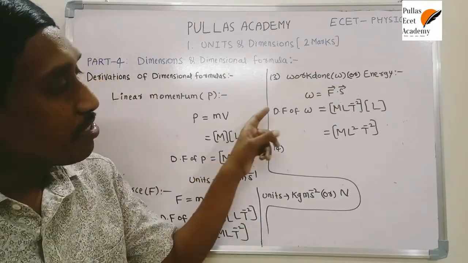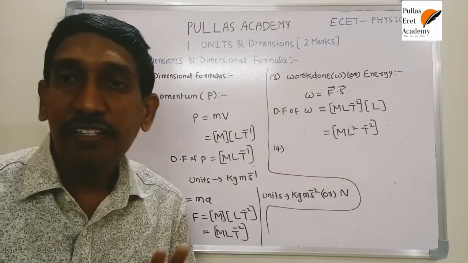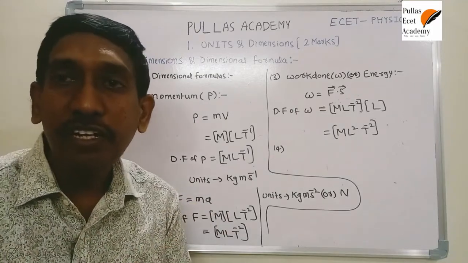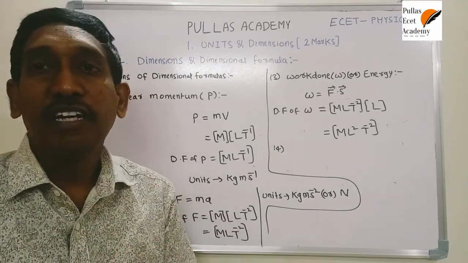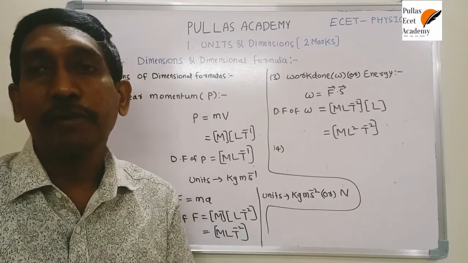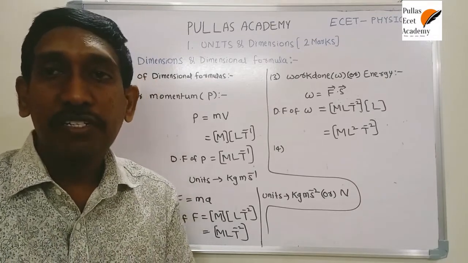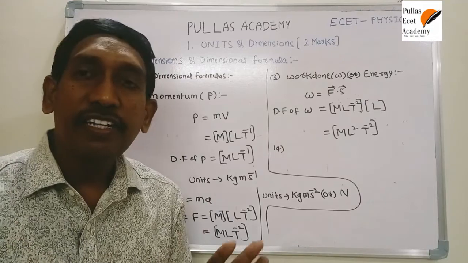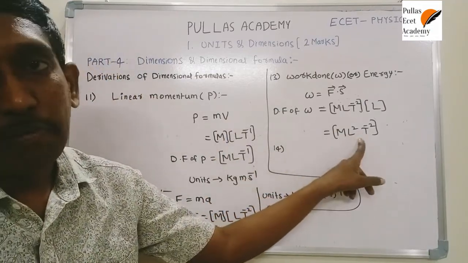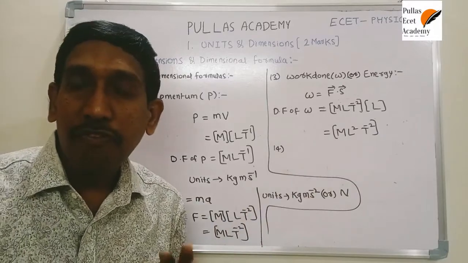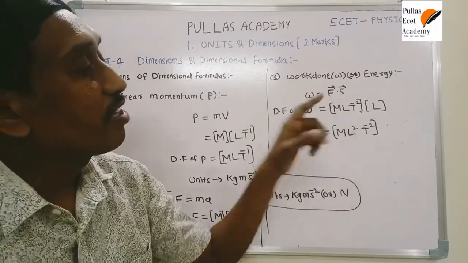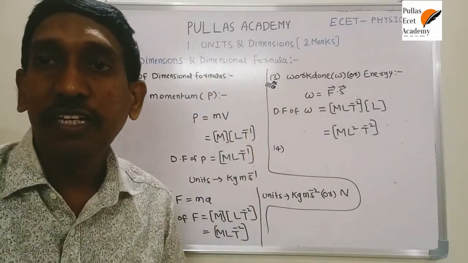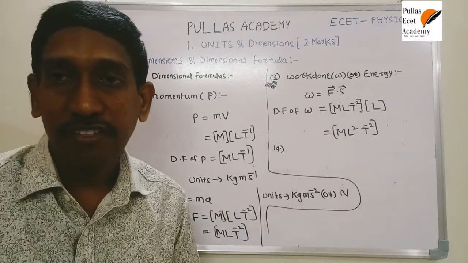That's why the dimensional formula of energy and of work done is the same. Sometimes, to confuse, the question asks for the dimensional formula of heat energy, electric energy, kinetic energy, potential energy, sound energy, magnetic energy, chemical energy. Given any form of energy, the dimensional formula is the same. Don't confuse. For any form of energy, it is M L square T power minus 2. It is the most important dimensional formula. This question was repeated in the previous ESET exams, so concentrate here.